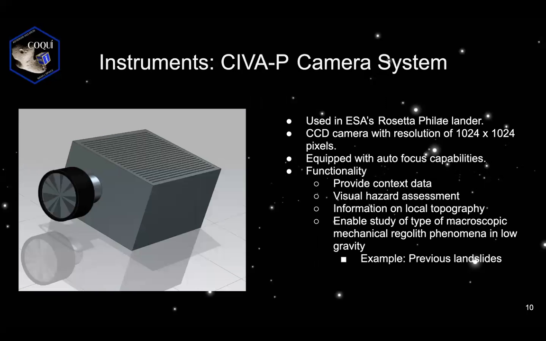The SIVA-P camera system was first implemented on the Rosetta mission on its Philae lander. It has a resolution of 1024p and autofocus capabilities. Its role in the mission is to provide surface and context data, to let us know about any hazards present, to give us information about topography and position, and regolith phenomena in low gravity. In other words, the behavior of regolith in low gravity.